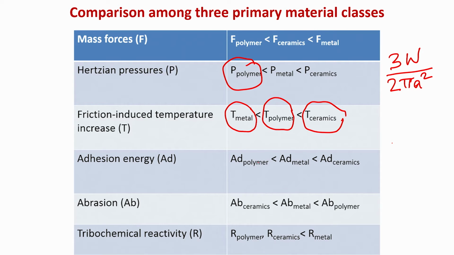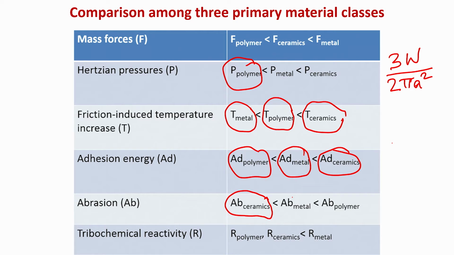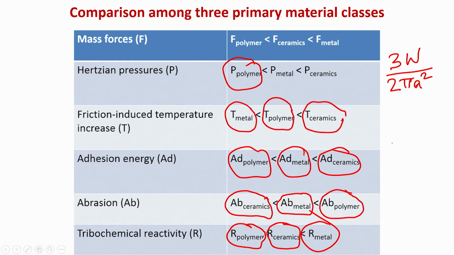ceramics. Adhesion energy, that means the two asperity contacts, they will come and then form adhesive bonds. That would be lowest in case of polymers, a little higher in case of metals, and ceramics would be the largest. Abrasion property of ceramics would be higher because it has a higher hardness, abrasion property of metals would be intermediate, and abrasion property of polymers would be even lower. And tribochemical reactivity, that means for polymers, the tribochemical reactions would be much more than for ceramics and then metals.